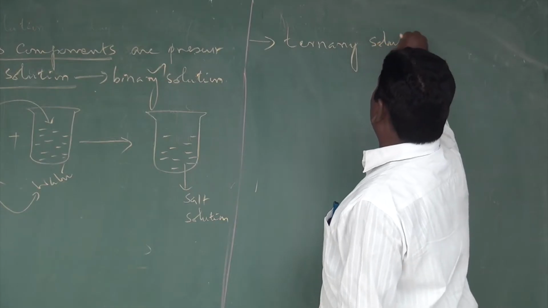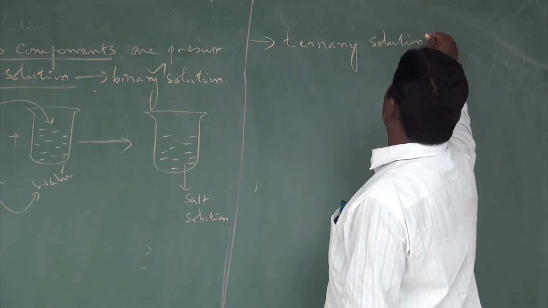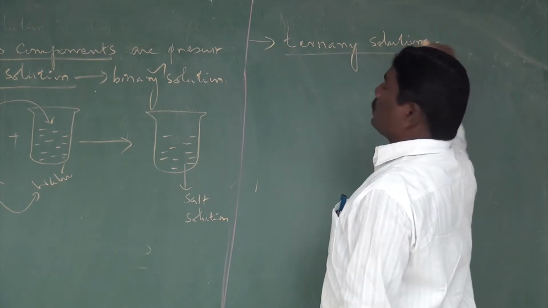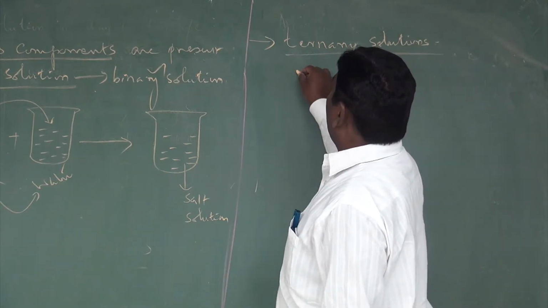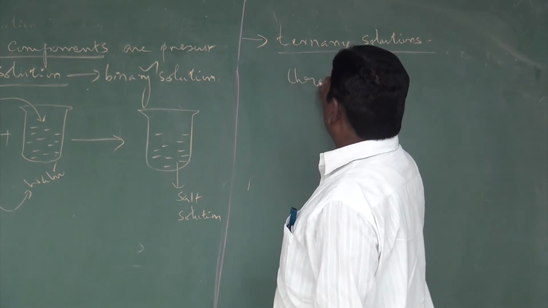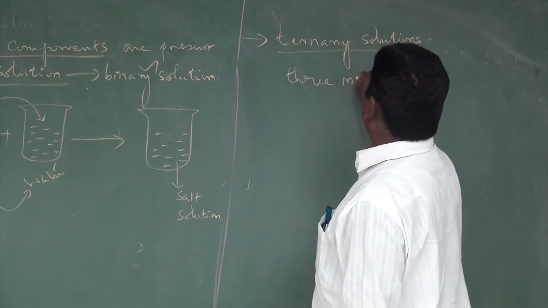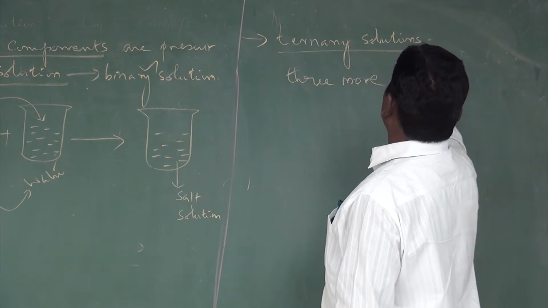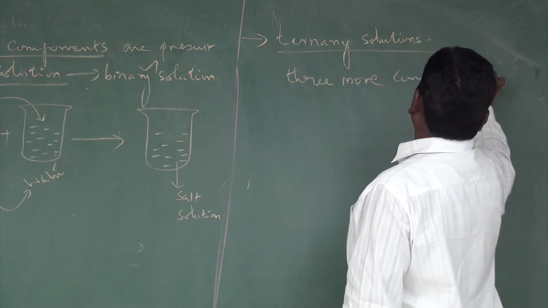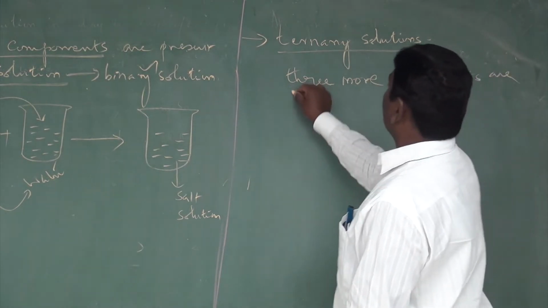Ternary solutions are solutions in which three or more components are present.